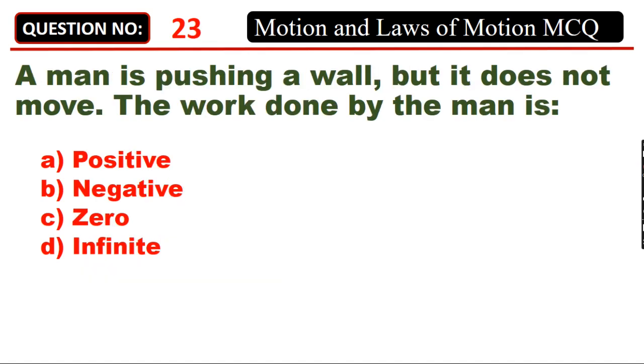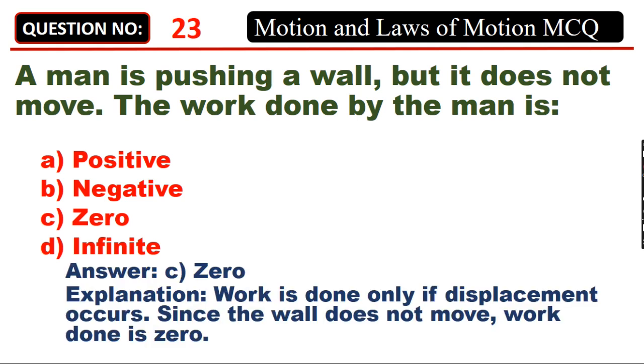A man is pushing a wall, but it does not move. The work done by the man is A. Positive, B. Negative, C. 0, D. Infinite. Answer: C. 0. Work is done only if displacement occurs. Since the wall does not move, work done is 0.